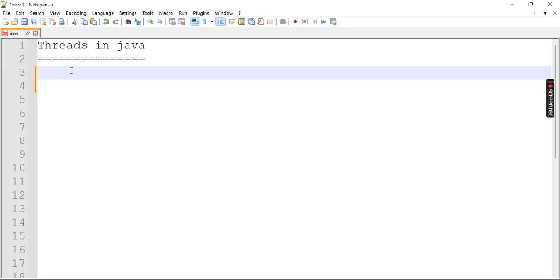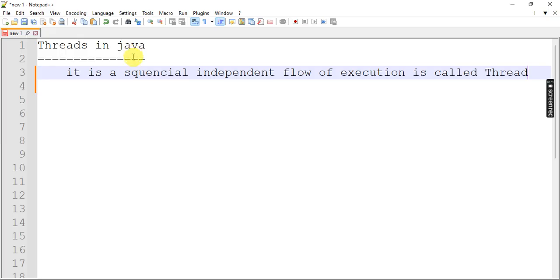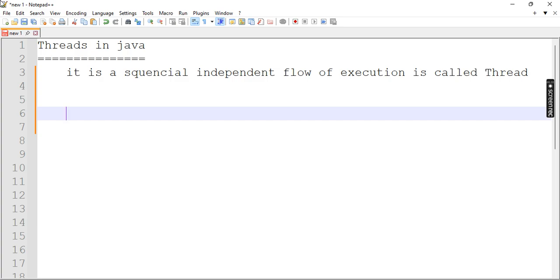So what about threads? A thread is nothing but a sequential, independent flow of execution. Sequential means line by line. Independent means it is a separate execution flow, which is called a thread. This means simply we can say a thread is one process. It is one executed process. So a separate, independent flow of execution is called a thread.